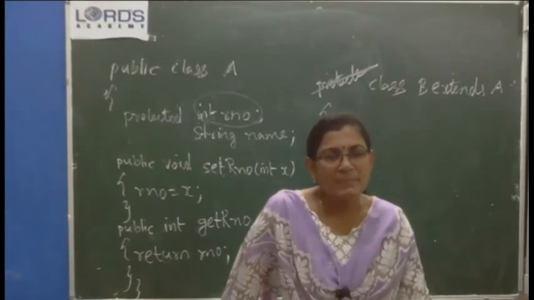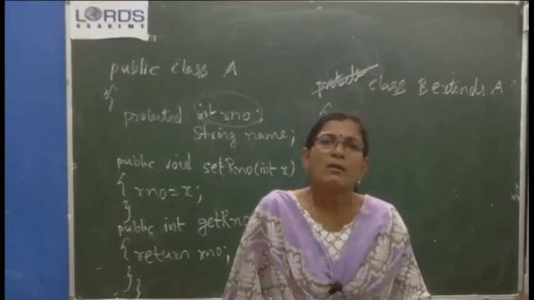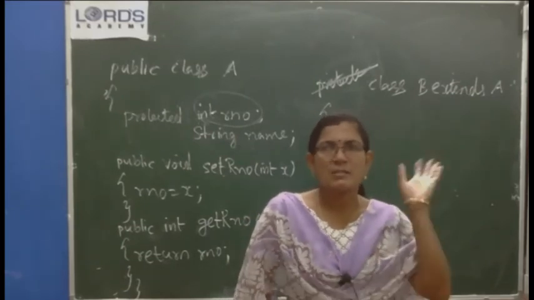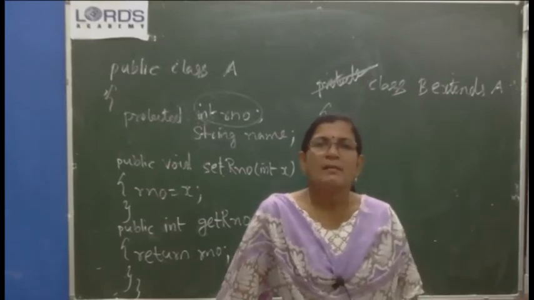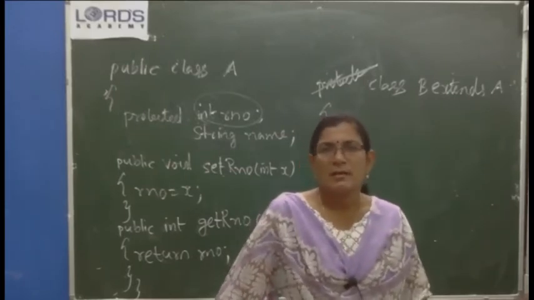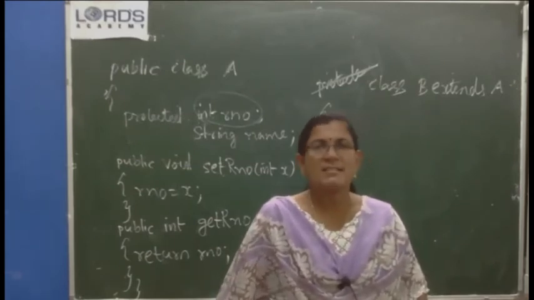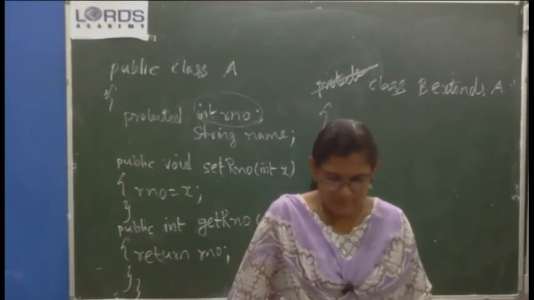The accessibility of a superclass cannot be limited or controlled by a subclass. Whatever accessibility is provided in the superclass should not be limited or reduced by subclasses. That is not allowed. So subclasses should always be public. Okay, that's the explanation given.